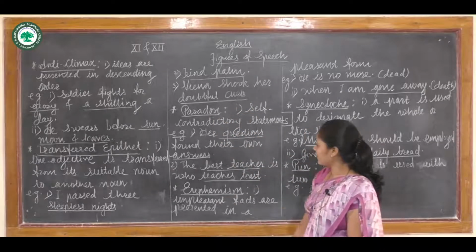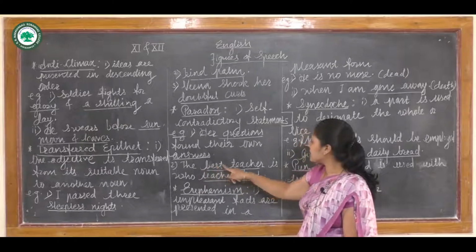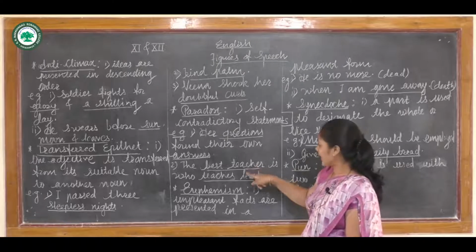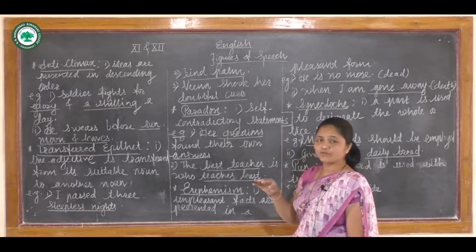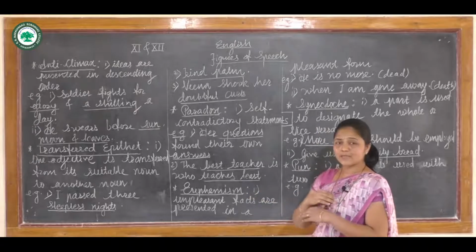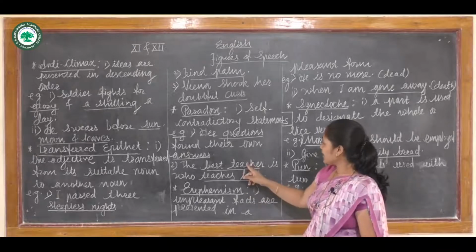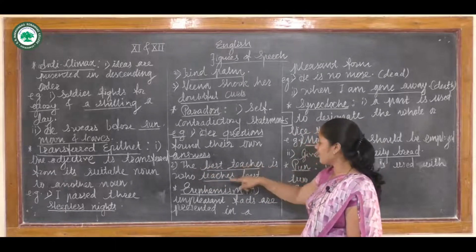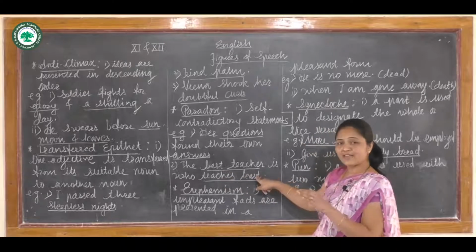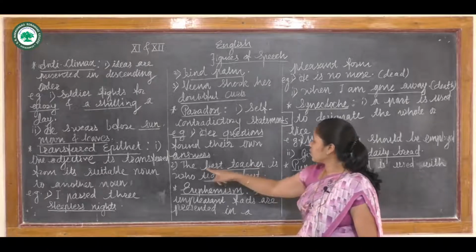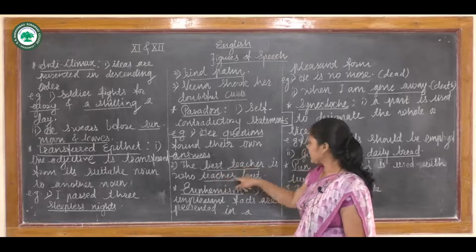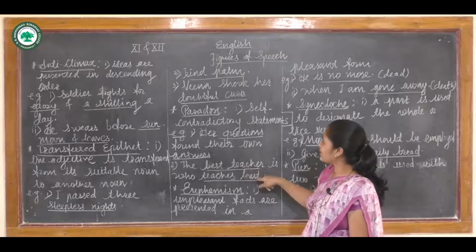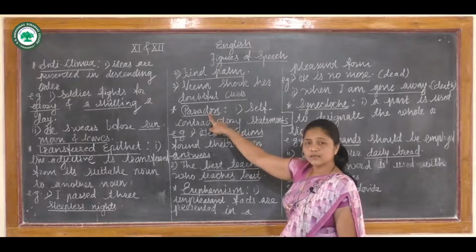Now take a second example of it: the best teacher is who teaches least. As all of you know, a teacher always teaches lots of things to us. The teacher who explains most or more is called the best. But here the sentence says the best teacher is who teaches least, very little, that is least. So least and best teacher are two contradictory words or ideas, so we can call it a paradox.